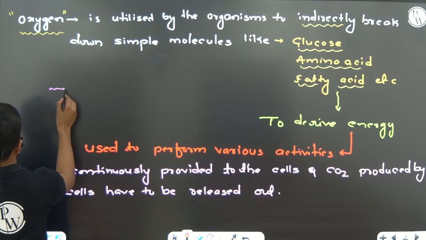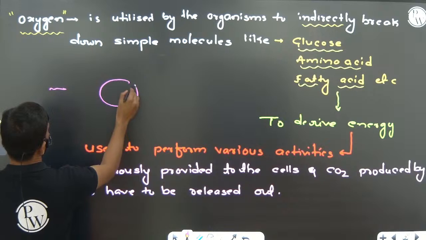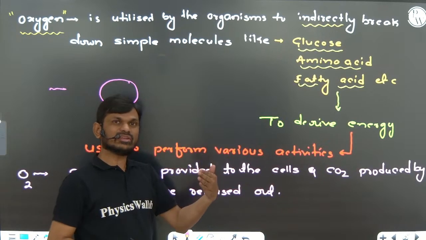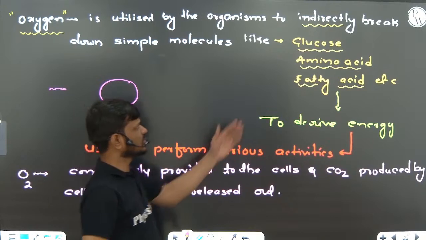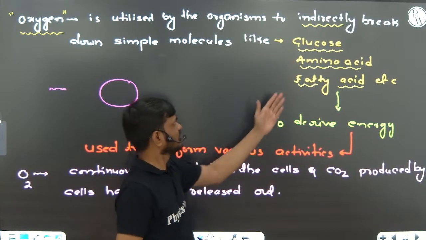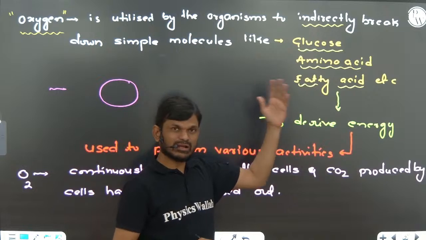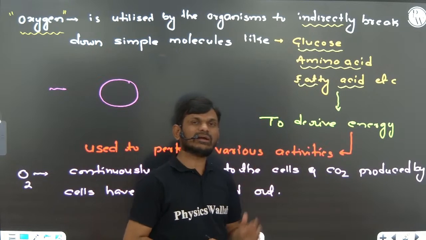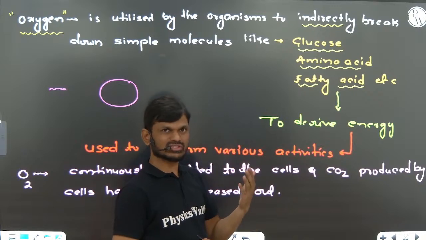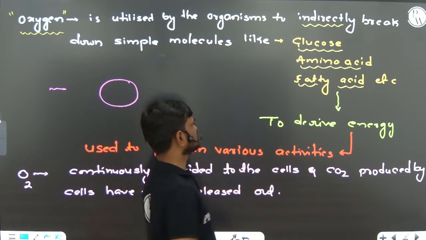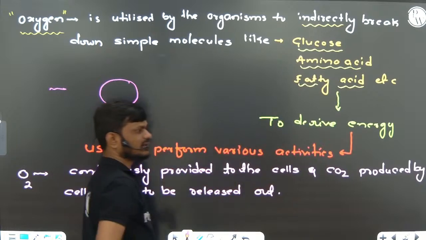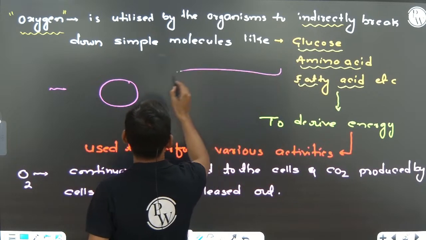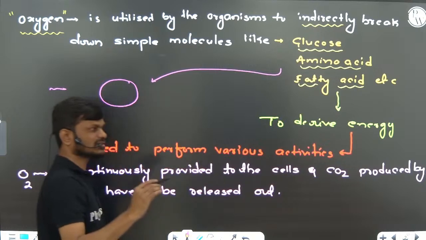Now you can see this is the cell. After final digestion of the food material, we get glucose from carbohydrates, amino acids from proteins, and fatty acids from lipids. These finally digested materials reach the cell via circulation.